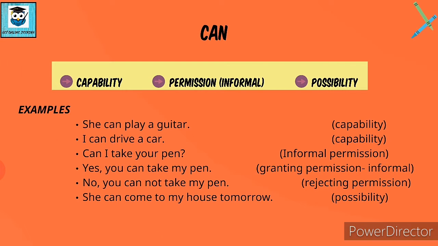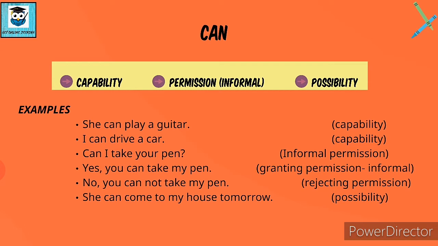Now if you want to reject any permission, which modal verb are you going to use? You are going to use the modal verb can only. You cannot use may for rejecting the permission. No, you cannot take my pen, right? Now I can't say that you may not take my pen. No, you cannot take my pen.